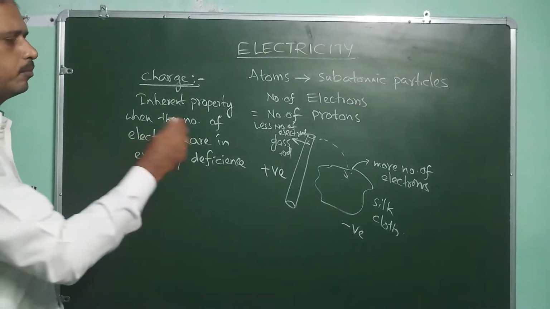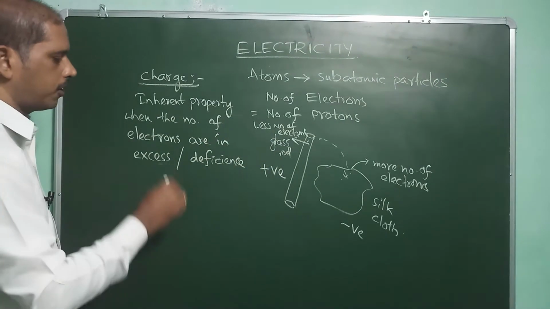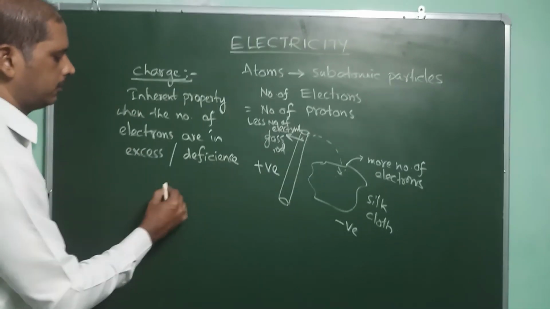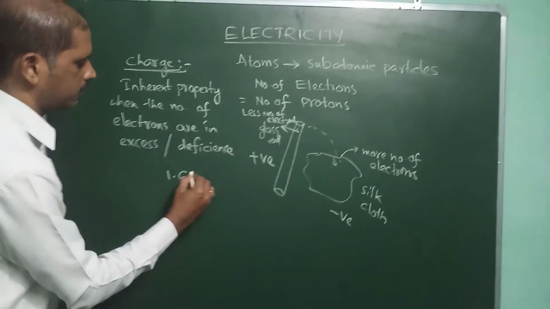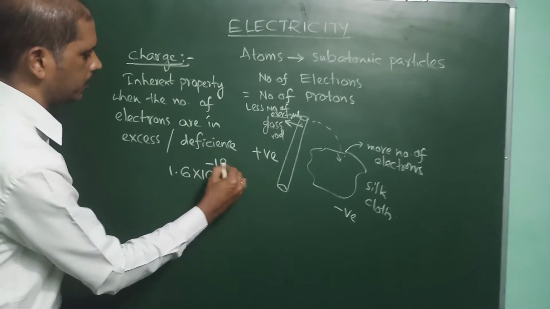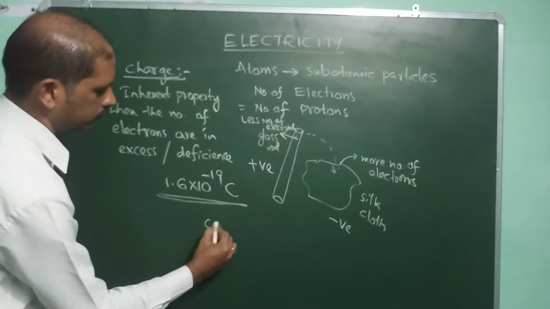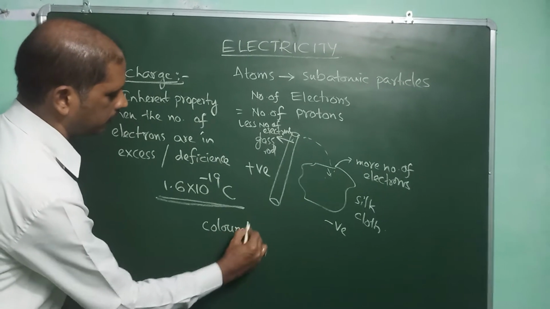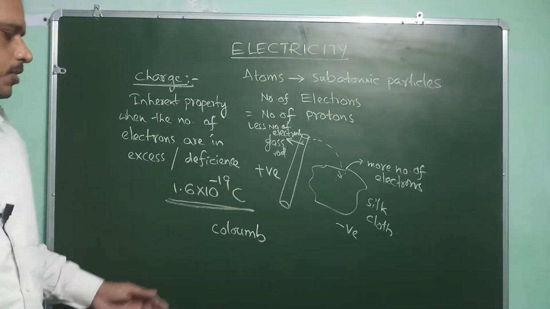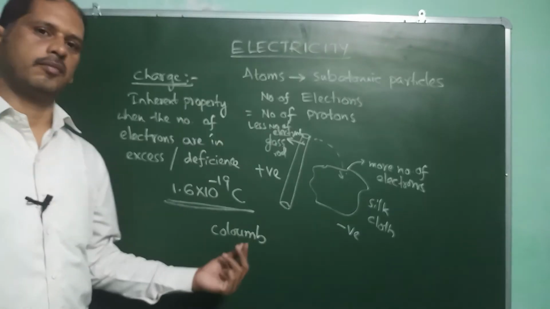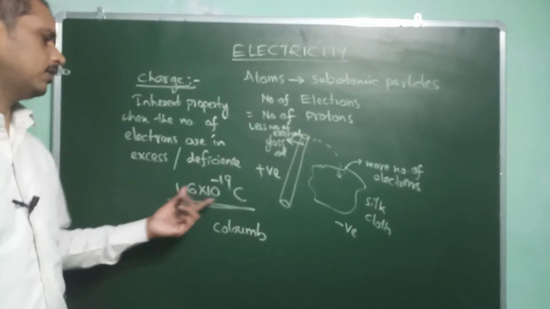Every electron or proton has a particular charge. That charge is 1.6 × 10^-19 coulombs. The coulomb is the unit to measure charge.